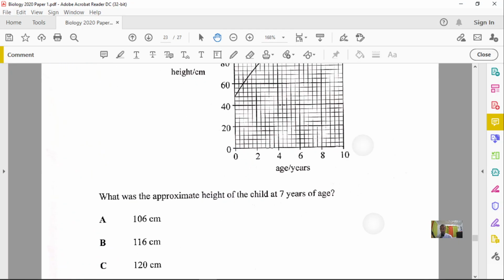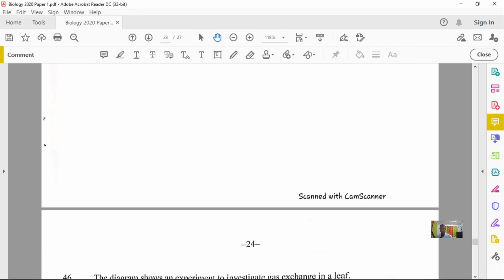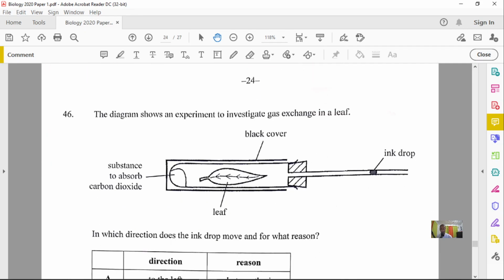Our answer there will be our B, 116. All right, so this is a simple technique to see if you actually could read graphs properly. All right, so that is done. And let's now go into our next question here. And so question number 46.